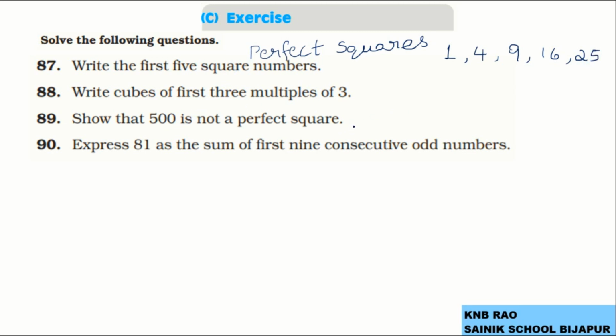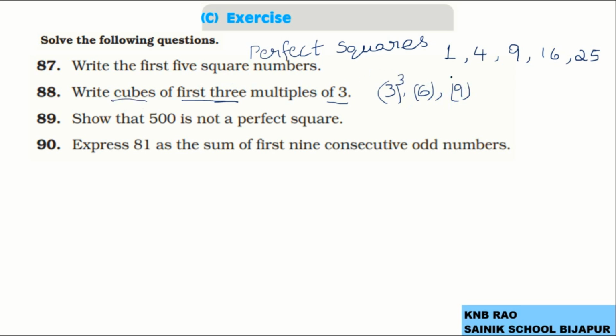Next, coming to the question number 88. Write cubes of first 3 multiples of 3. Children, first 3 multiples. 3 itself is the first multiple of 3. Second multiple is 6 and third multiple is 9. So multiples of 3 we have got, and now we are asked to find the cubes of them.